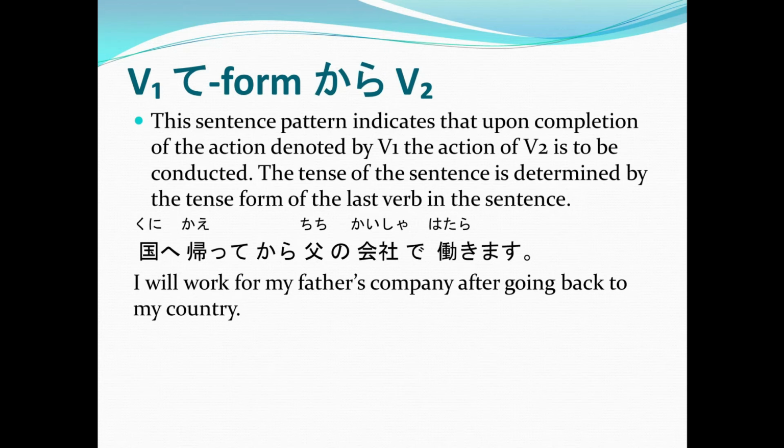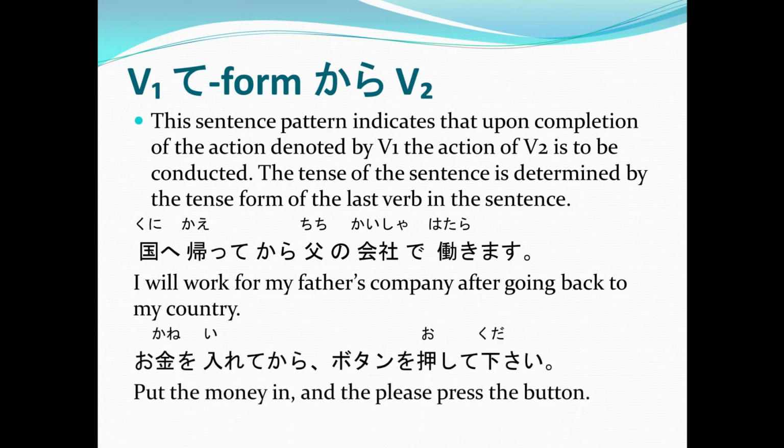Now, another example to make this clearer. Okane o irete kara botan o oshite kudasai. Or put the money in and then please press the button.